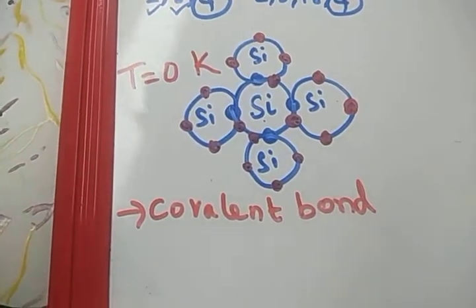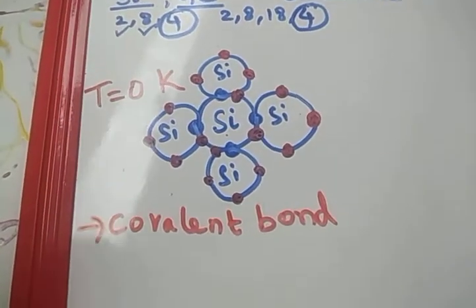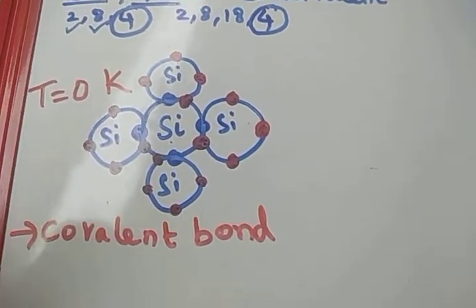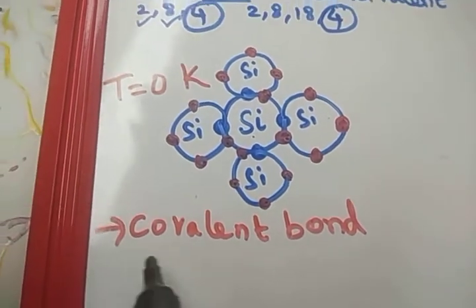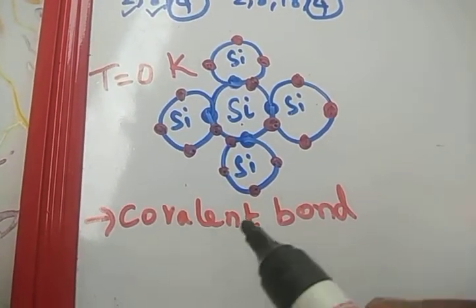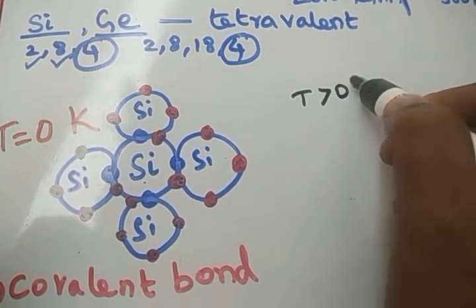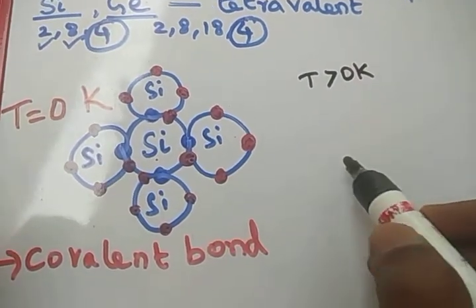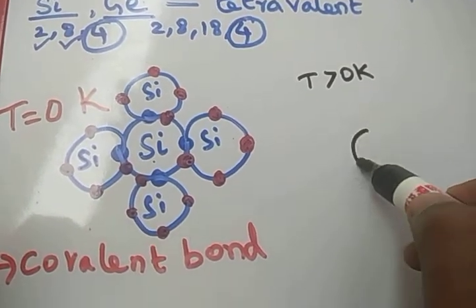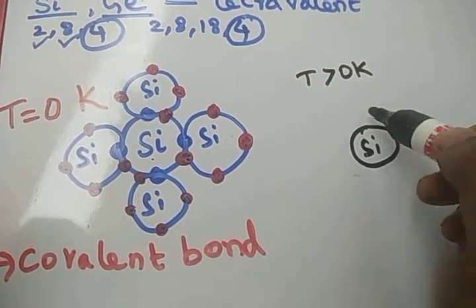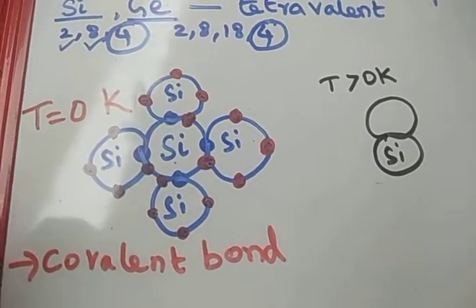When the temperature increases, what will happen, sir? Actually, the covalent bond is a weak bond, so the bond will break. At temperature T greater than 0 Kelvin, few covalent bonds break.